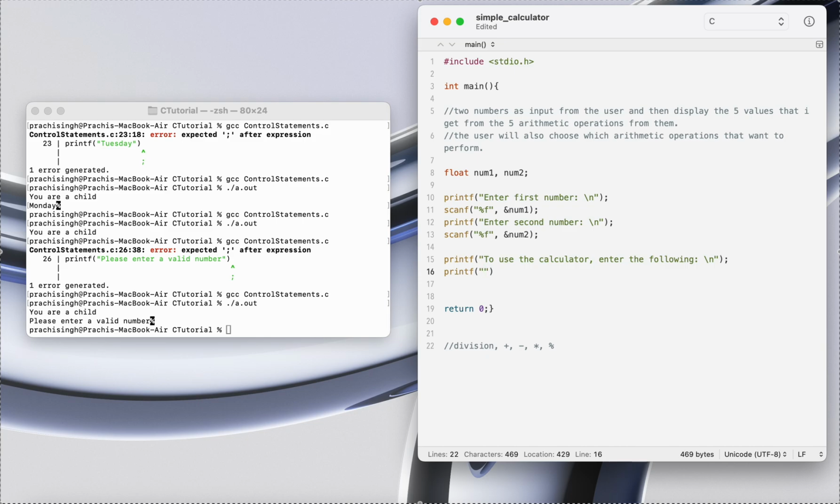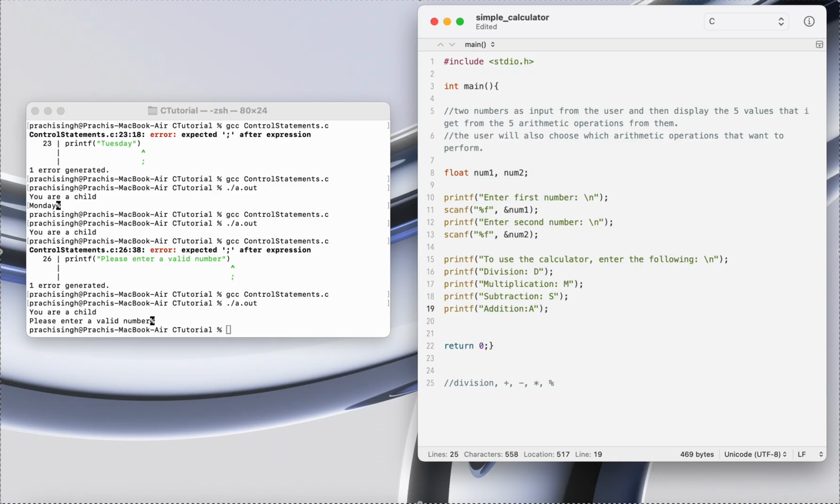So yeah, for division, this is going to be D. For multiplication you have to enter M. I'm just going to copy paste it for subtraction and for addition. For subtraction, enter S, and for addition, enter E.